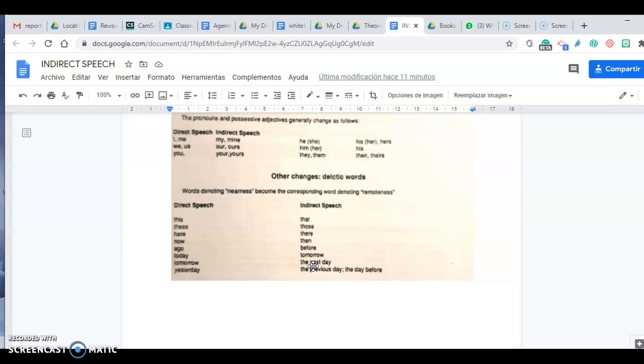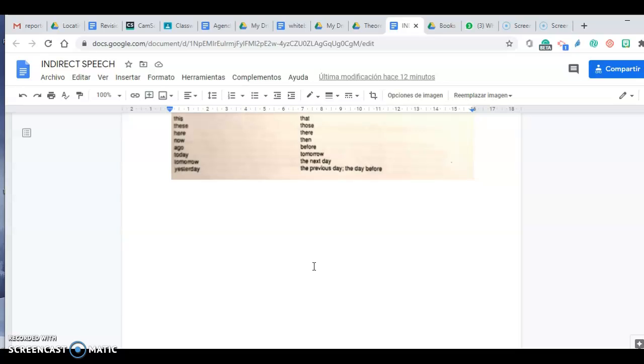Also, "I'll see it tomorrow." He said that he would see it on Tuesday or the following day, because here is the place where I am now when I am speaking, but that changes according to the position or wherever we are. The same as the word today, or the words this or that. Demonstrative pronouns. "This is a book." He said that that was a book. So, very important to remember this: backshift, changes in pronoun and deictic words.